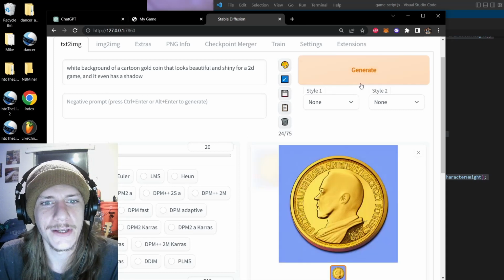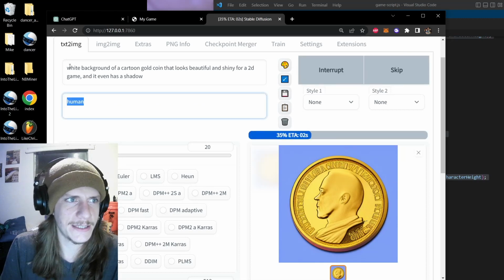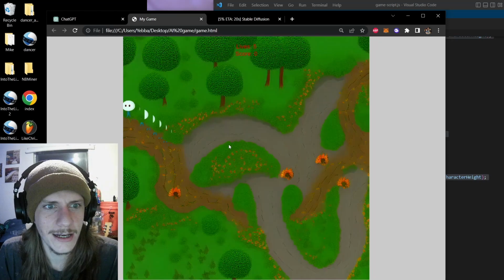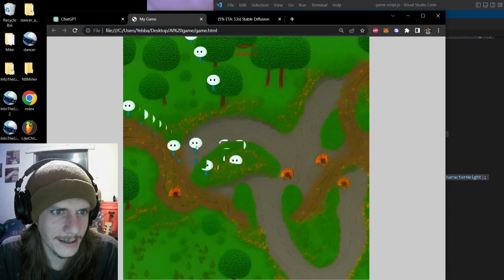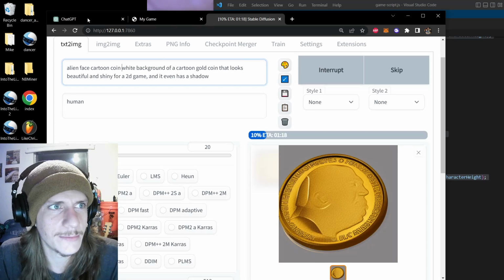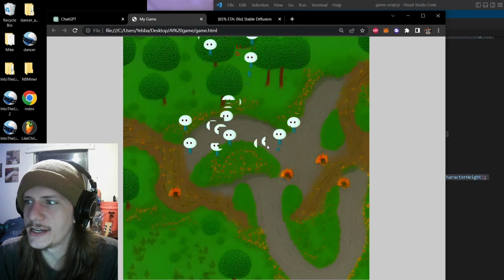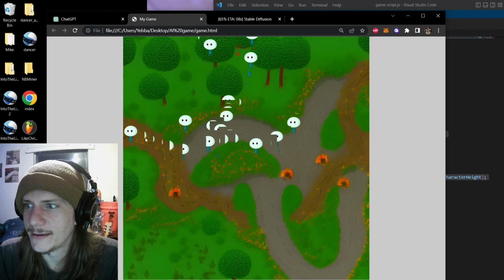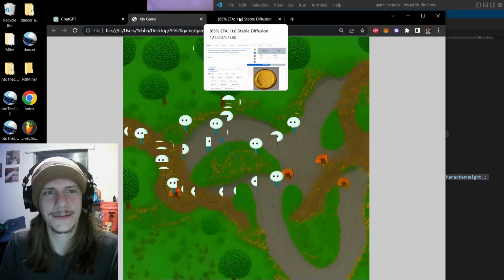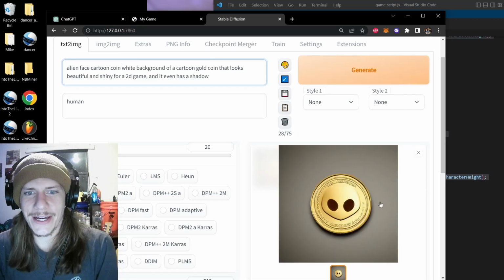We want the full coin, so that's better. But I don't want really a human on it. In fact, specifically, I want an alien face cartoon coin because my character is a little alien guy, as we see. And oh yeah, the graphics card is getting a little bit overwhelmed right now. So I should stop playing my very advanced 2D game made by an AI, because as you see, it needs to be tweaked. What's it called when a game needs to be optimized? Hey, there we go. I like this.